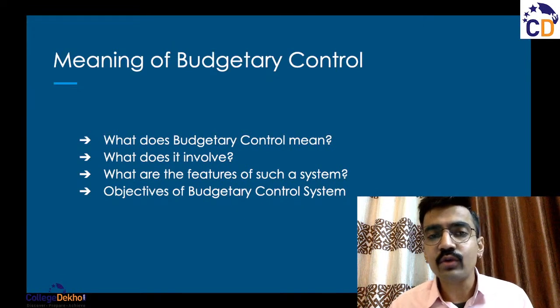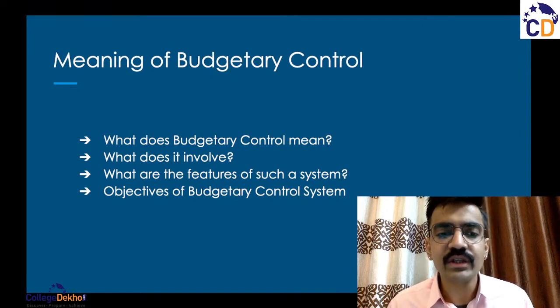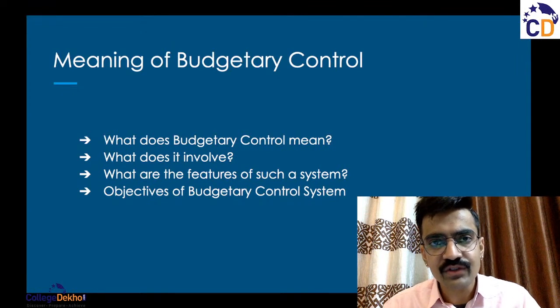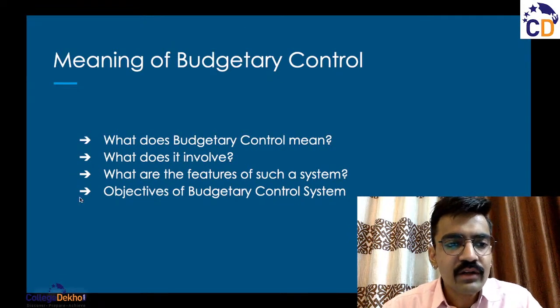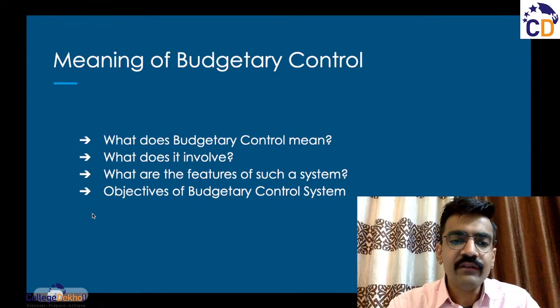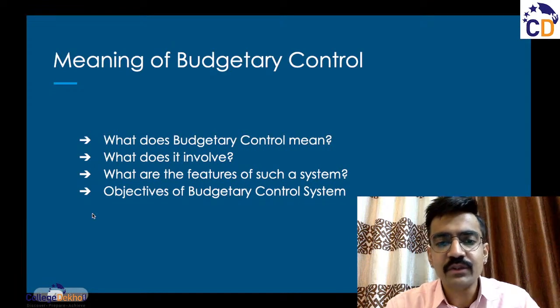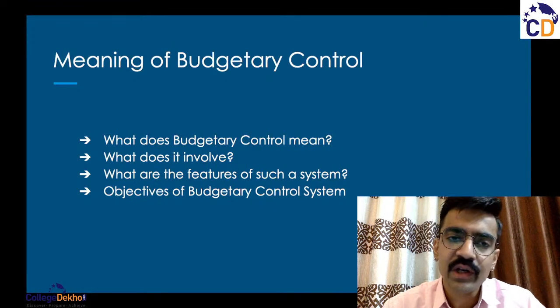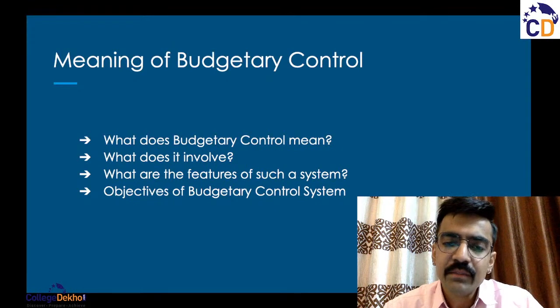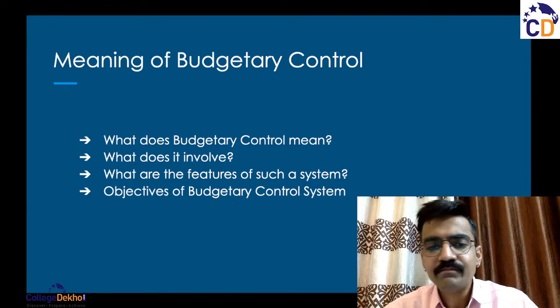Whether I'm deviating too much, whether the company is deviating too much, and then accordingly these changes are made again. Now let us look at the last section of this slide, which is the objectives of budgetary control. There could be various objectives of budgetary control system, which again are qualitative in nature. Now we'll again be looking at a few of them.